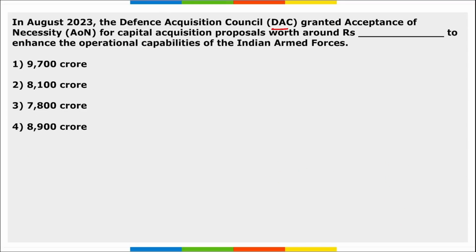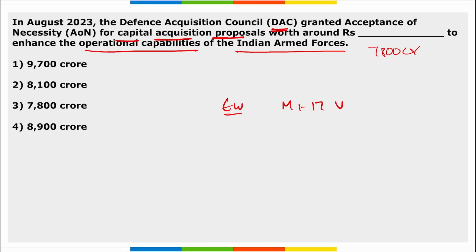Next, DAC, Defence Acquisition Council, granted acceptance of necessity for capital acquisition proposals worth around 7,800 crore rupees to enhance the operational capabilities of the Indian Armed Forces, and it is to enhance the efficiency of the Indian Air Force. Here DAC granted AoN for the procurement and installation of an electronic warfare suite on Mi-17 V5 military helicopters, which will also enhance the better survivability of the helicopters, correct?